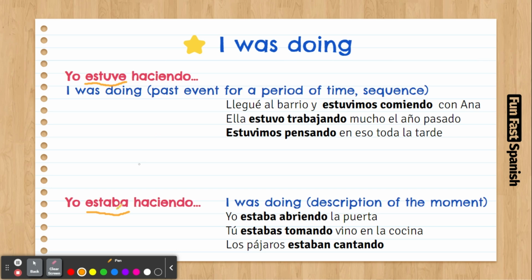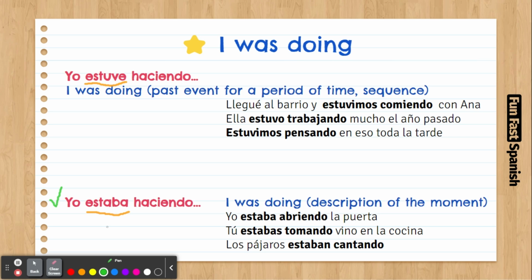So we already talked about the imperfect tense, and we said that we use the imperfect to describe things in the past, to describe the moment, the situation around.